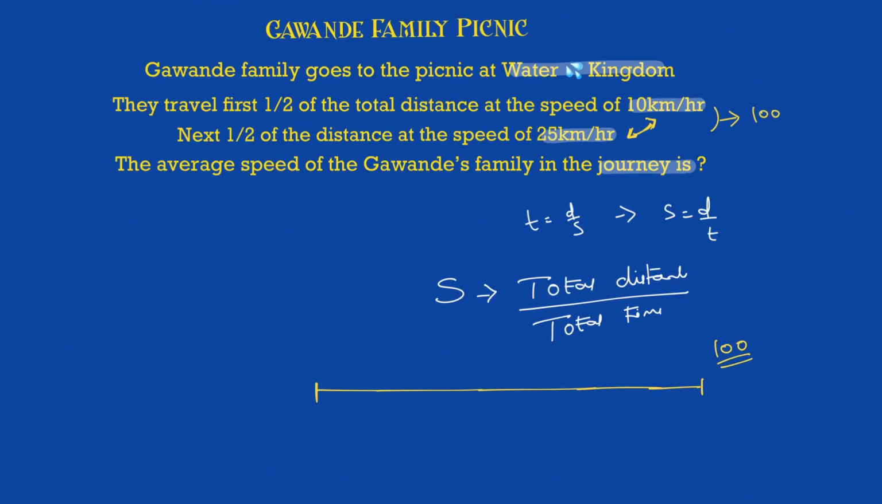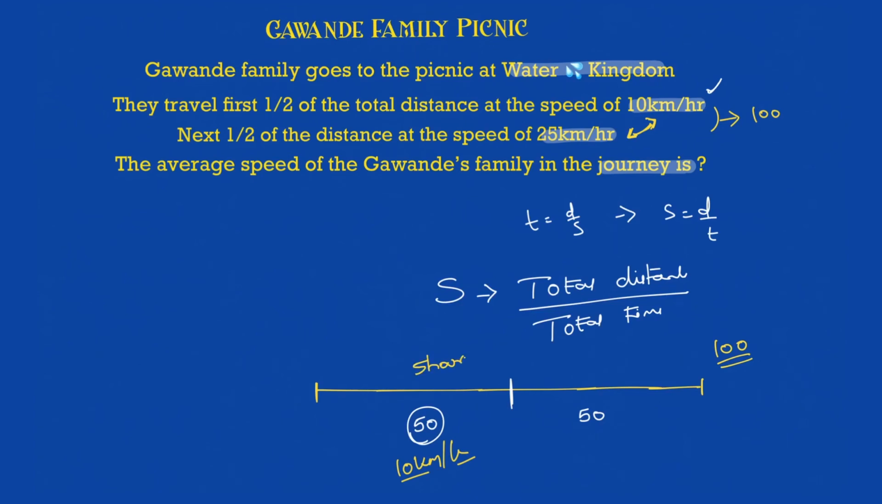If the total distance is 100, half of the distance will be what? 50. The other half of the distance will be what? 50. So they travel half of the distance at 10 km per hour. Now imagine I have to travel 50 km at the speed of 10 km per hour. How much time will it take? 10 km in 1 hour, so for 50 km it will take 5 hours. Okay, I know that now.